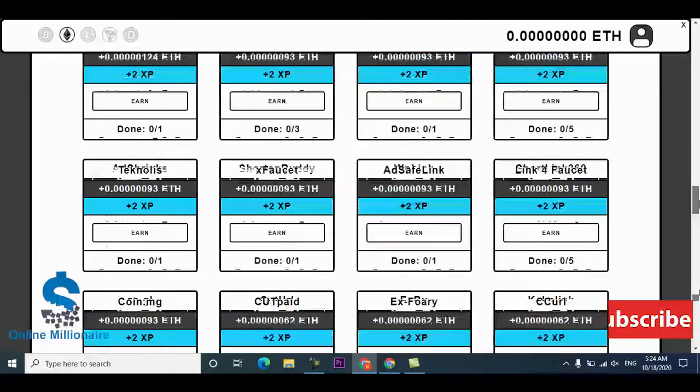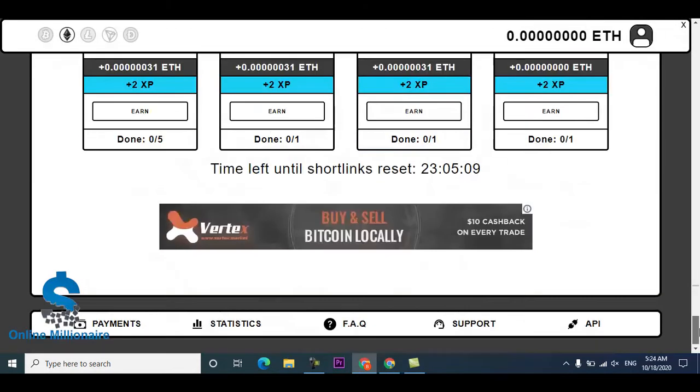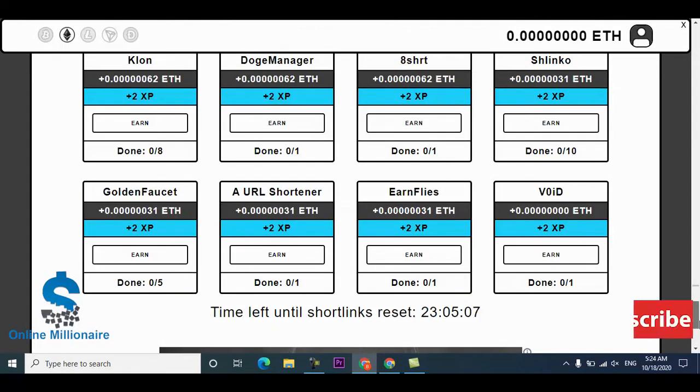You can just click, and some of these you click 5 times, 4 times. You can earn much more just by clicking the short links.